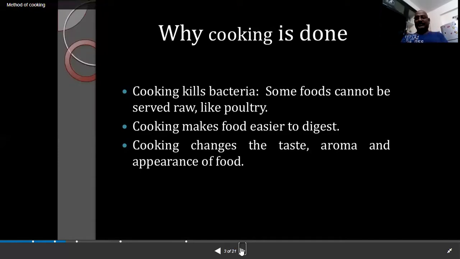The final product comes out as a curry, a pulao, a biryani. That final product will be very tasty, very flavorful, and very good in appearance. That's why we cook the food, and that's why we should have cooked food. For cooking, we follow different cooking methods. What are those cooking methods? We will see now.